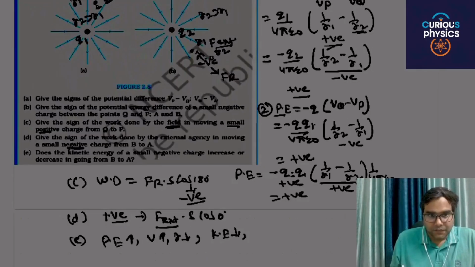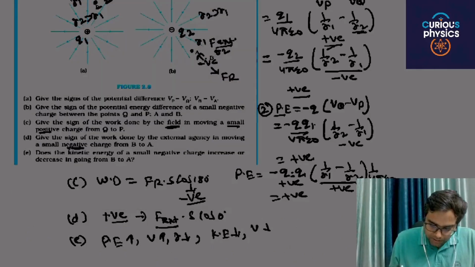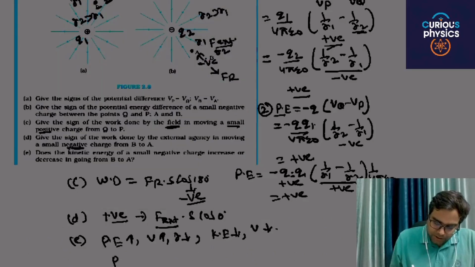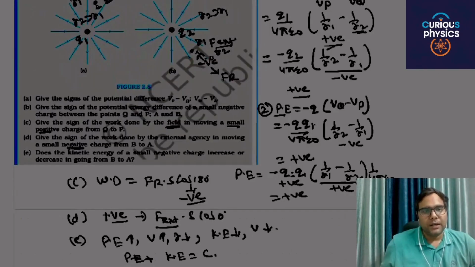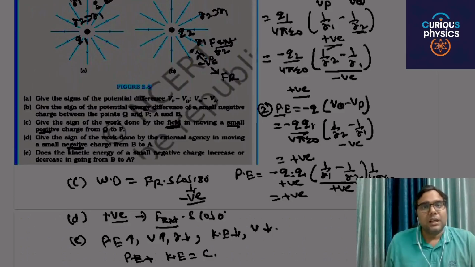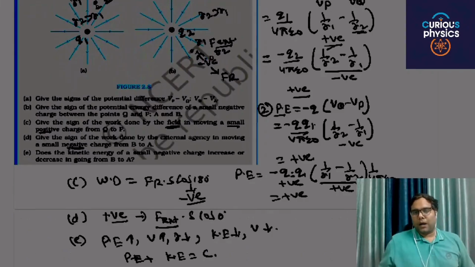If kinetic energy decreases, then velocity will decrease, because potential energy plus kinetic energy is equal to a constant. Total energy is conserved. Are you able to understand my point? So if potential energy increases, then kinetic energy has to decrease. Okay, so that's all about part 1.